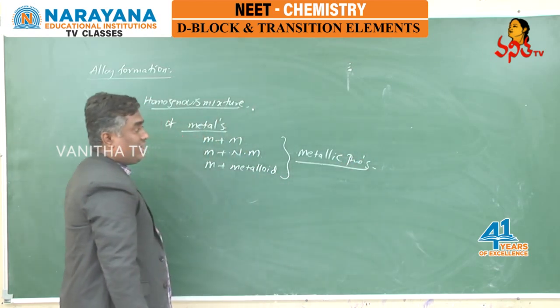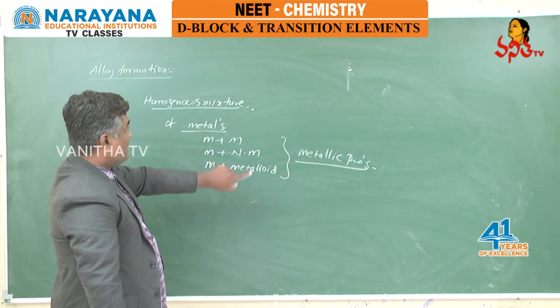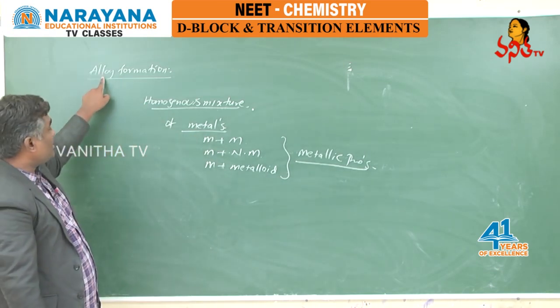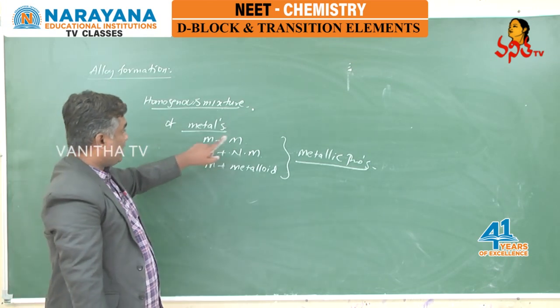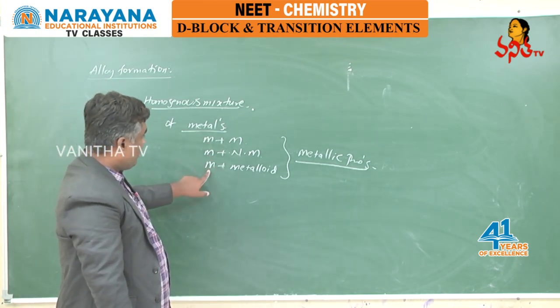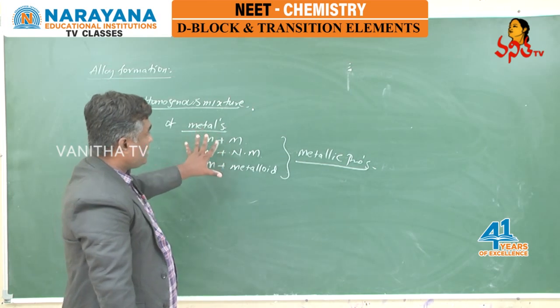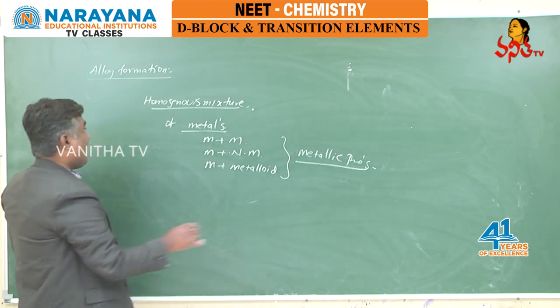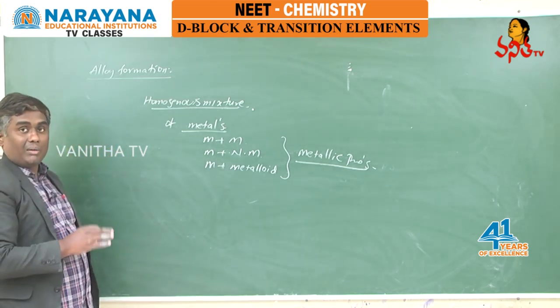If the mixture is exhibiting all metallic properties, such a homogeneous mixture is known as alloy. So alloys are homogeneous mixtures of metal with metal, metal with non-metal, metal with metalloid, where the resulting mixture exhibits metallic properties. Such a homogeneous mixture is known as alloys, and here transition elements also can form alloys.